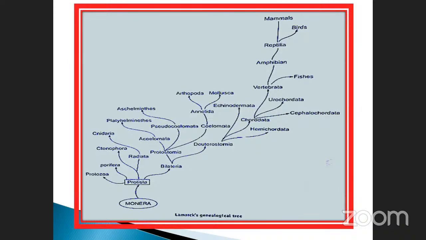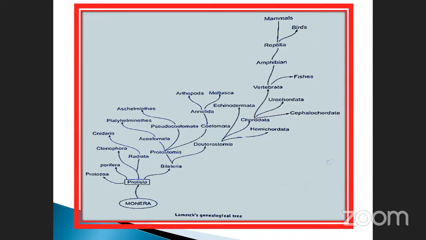So this is the Lamarck's geographical tree. Here it started from the Monera. Monera is a single-cell stage. Already you studied in R.H. Whittaker's five kingdom classification and Carl Woese's six kingdom classification. Already you studied those things, isn't it?